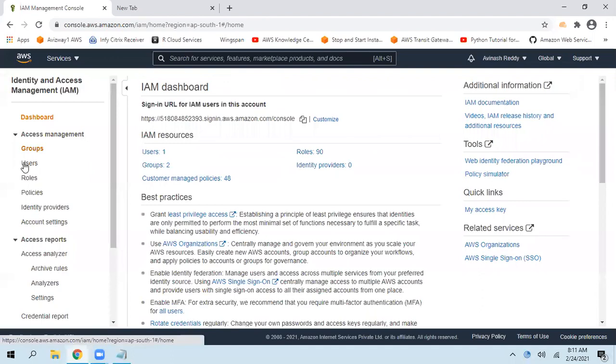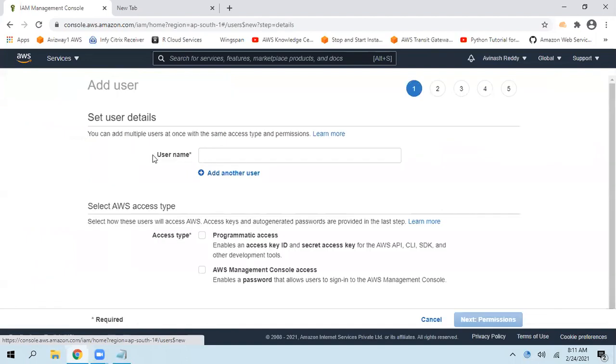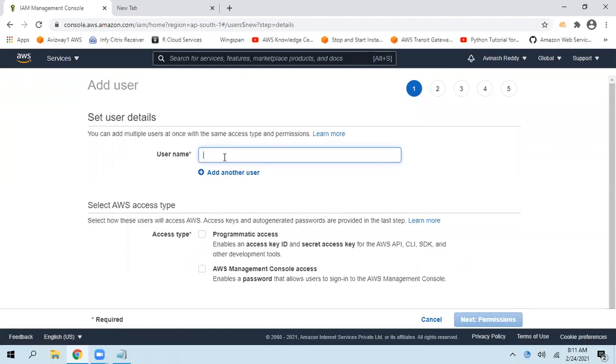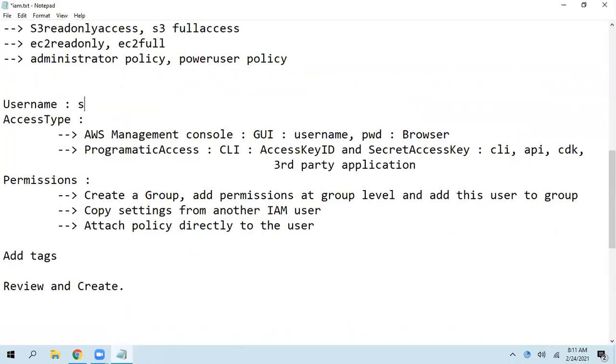Navigate to users. So click on add user. What is a username? Whenever you are creating an IAM user, it will ask for a username. So what is the username you want to give? I'm giving some standard one. S3 user is the username I'm giving for the first user. That's what I mentioned. So my first user is the S3 user.